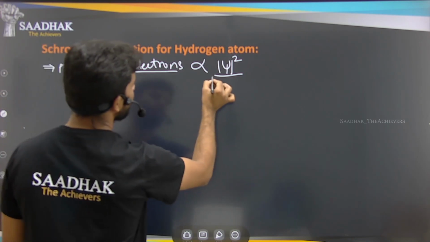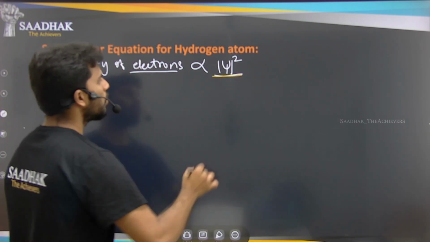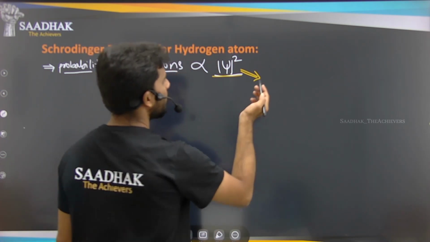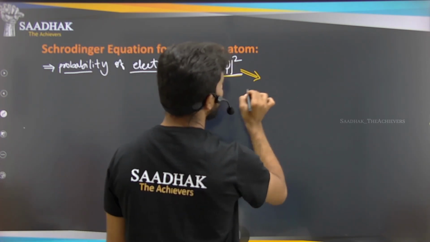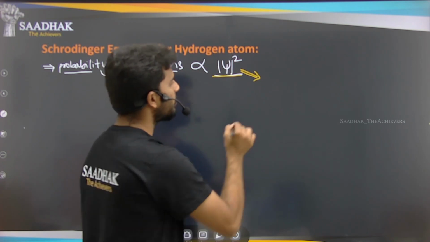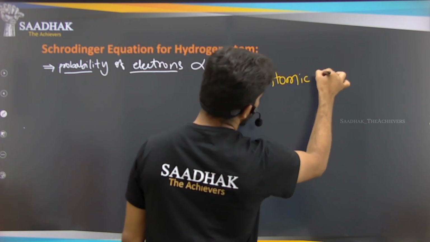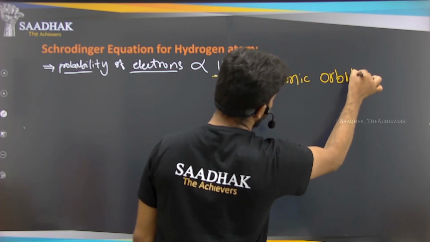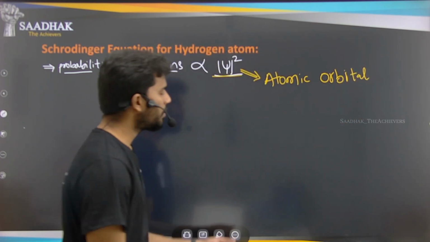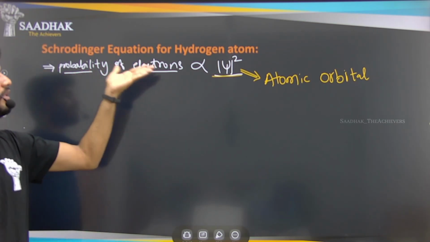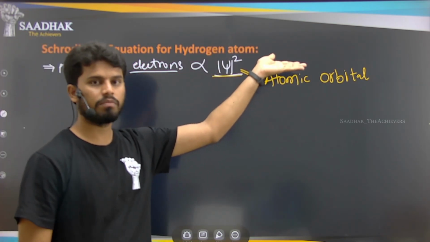So this psi square value is giving us the atomic orbital. We name this the place where the probability of finding the electron is maximum.